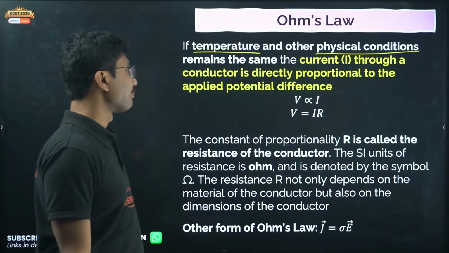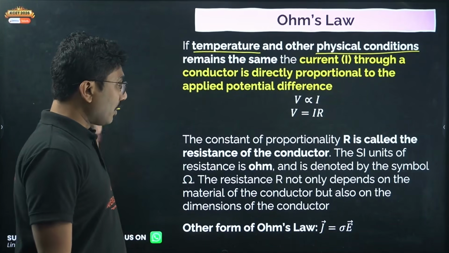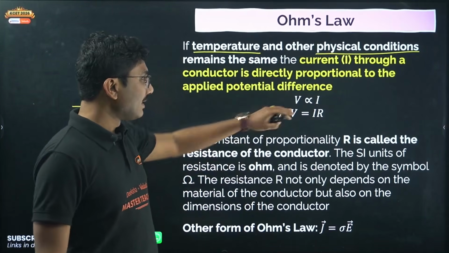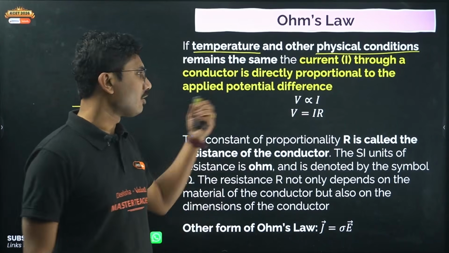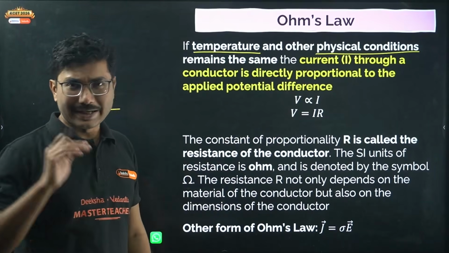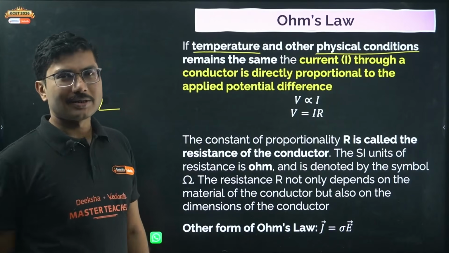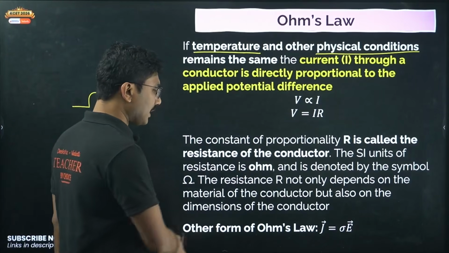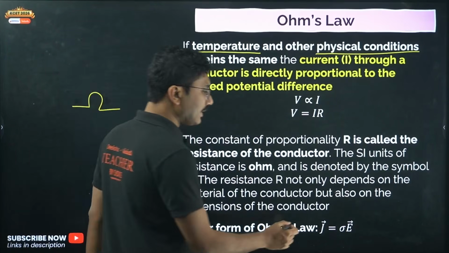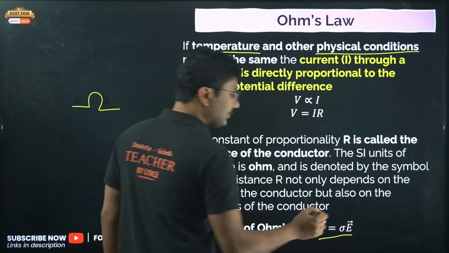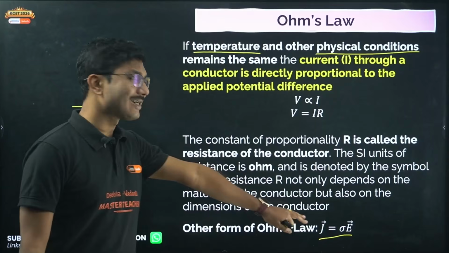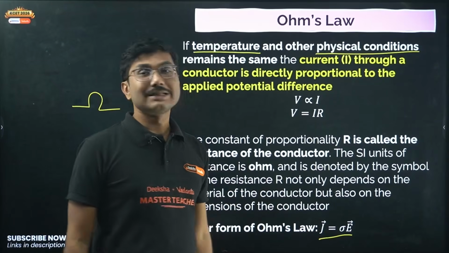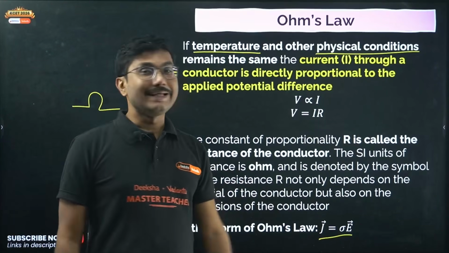resistance can vary. Now there is one more important thing: this is the general form of Ohm's law. Now we have stepped up. This law we learned in our 7th or 8th standard. So now in class PUC 2, another form of Ohm's law is given by J equals sigma E. J equals sigma E is the modern form of Ohm's law. Here J is the current density, sigma is conductivity, and E is the electric field.